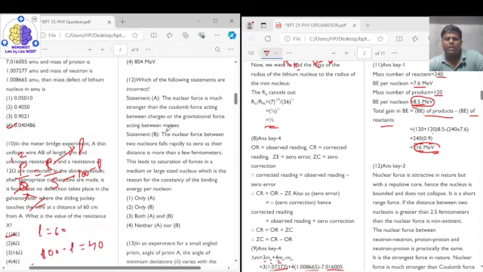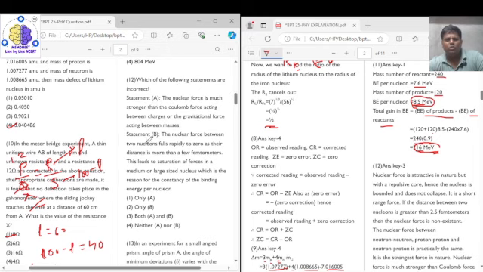Now, which of the following statements are incorrect? The first statement says that a nuclear force is much stronger than the Coulomb force acting between the charges, or the gravitational force acting between the masses. Okay, the nuclear force is much stronger. Yes, it is much stronger than Coulombian force.